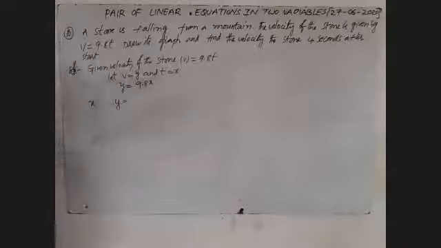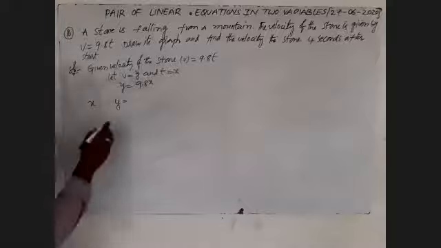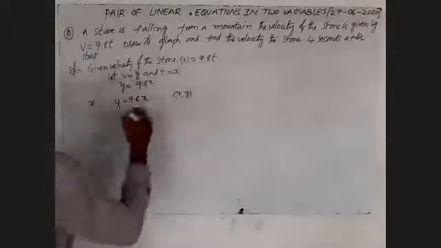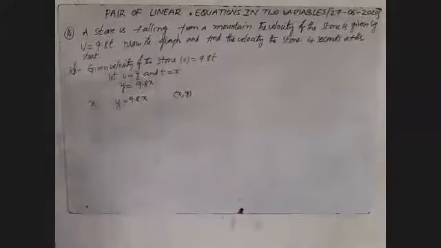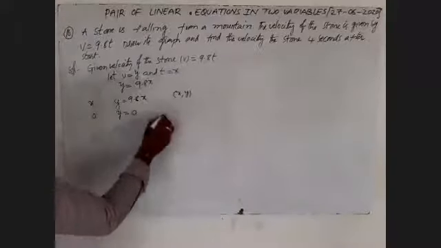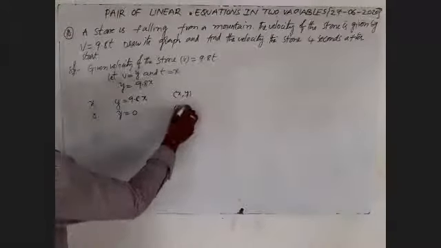First we'll take the point x, after that we'll write y is equal to 9.8 into x, and then the point x comma y. First let x is equal to 0. y is equal to 9.8 into 0 is 0. That is the point 0 comma 0.